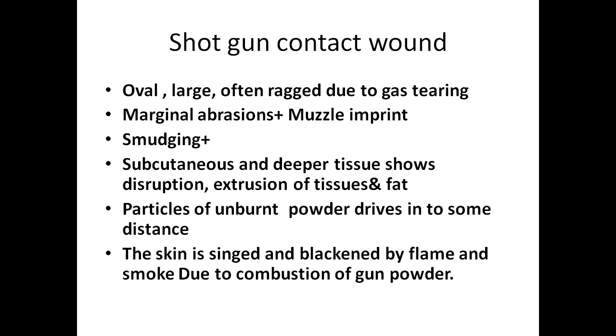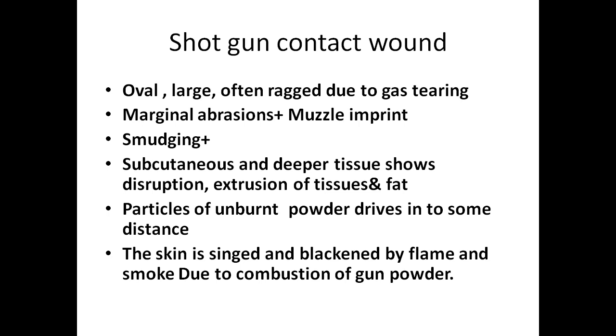Now coming to the shotgun contact wound. Shotgun contact wound you have seen in the diagram, it is shown as a split wound, but it may be oval, large, often ragged due to the gas tearing. Split wound you will find over the bones, over the skull, but usually it is oval, large, often ragged due to the gas tearing. Marginal abrasions will be there. Muzzle imprint will be there, because the muzzle is immediately in contact with the skin.